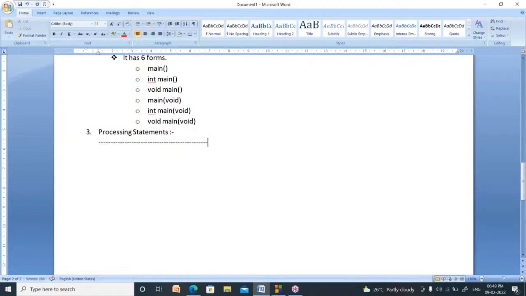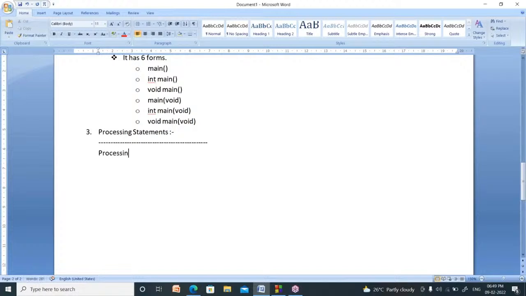These statements have three tasks. One is what to do to solve a problem. Second, how to do it, in which procedure you have to solve that problem. Third, when to do it, at what time you have to do the task. These are nothing but processing statements.